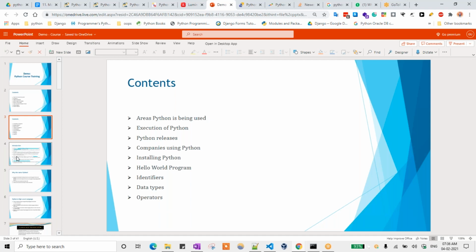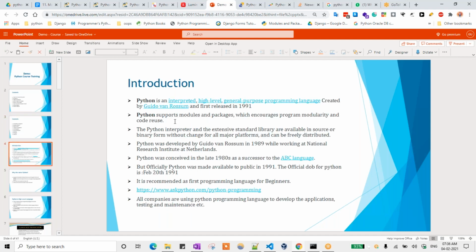Okay. Coming to introduction, Python is an interpreted language. What is meant by interpreter and compiler? Do you guys have any idea about that? Can anyone explain the difference between compiler and interpreter? Anyone, no problem. If you have any question or any idea, just tell me, and after that I will go through that one.